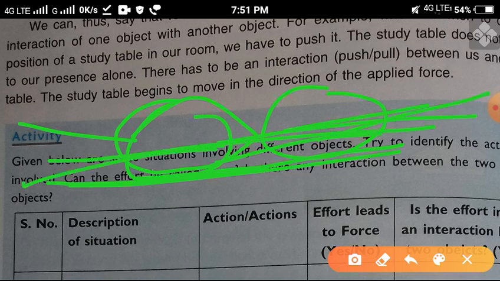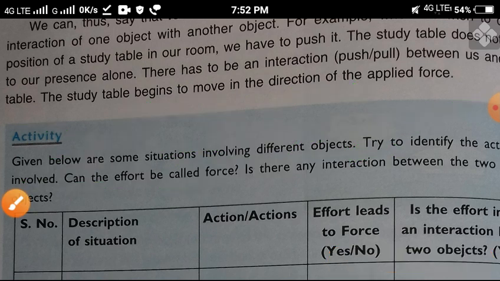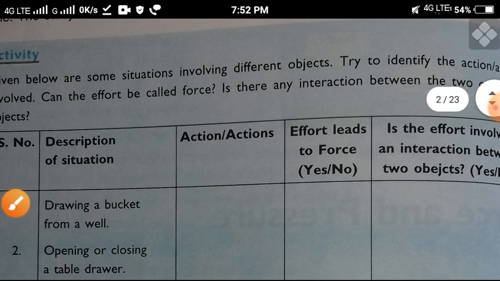forward and backward. So why does this happen? Due to the force applied. When force is exerted on the book, understand? Then it moves left, right, forward or backward. So in this way, there is an activity given.